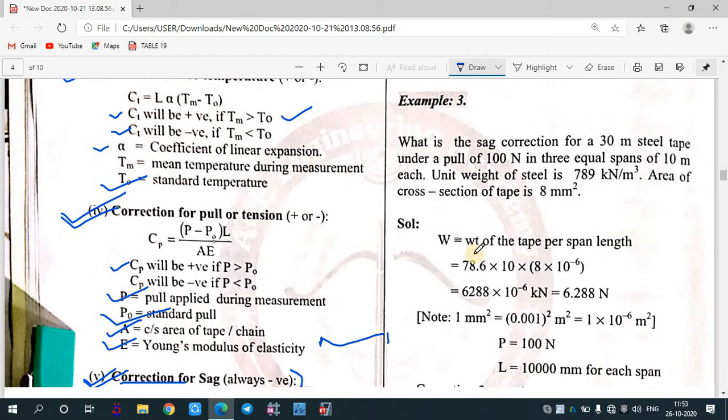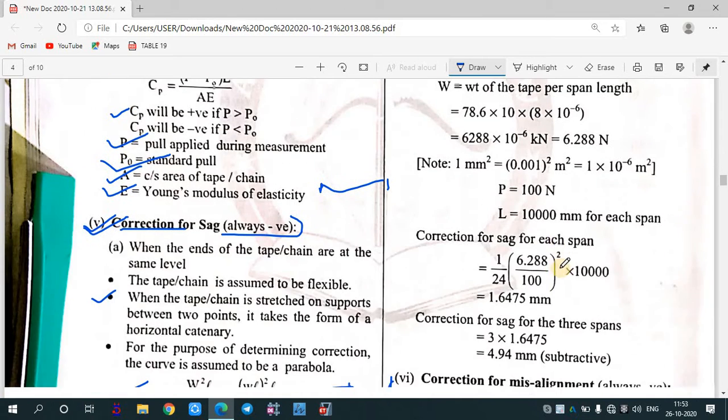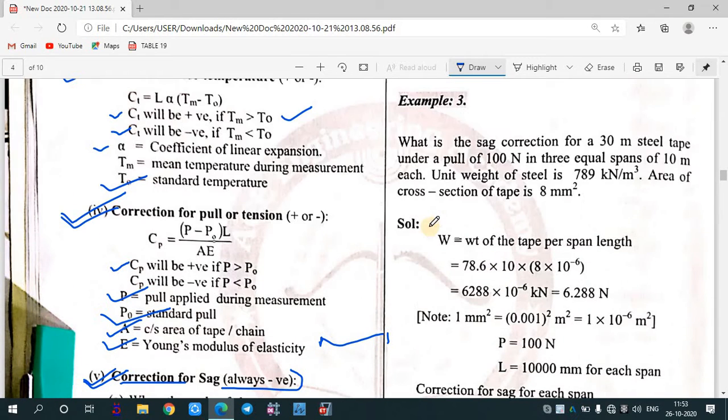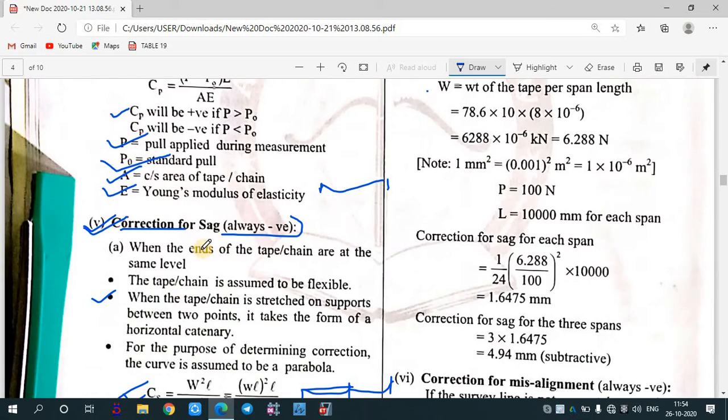After that, a problem has been given based on sag correction. It asks: what is the sag correction for a 30-meter steel tape under a pull of 100 Newton in 3 equal spans? It is clearly mentioned that it is 3 equal spans, so the N value will be 3. The unit weight of steel is 78.6 kilonewton per meter cube. The area of cross section is 8 mm square.